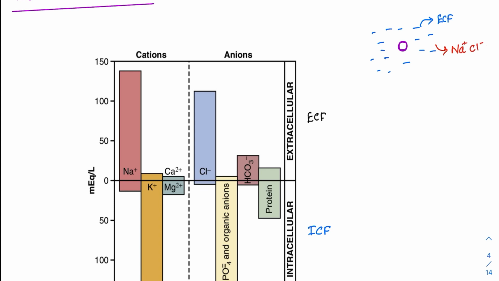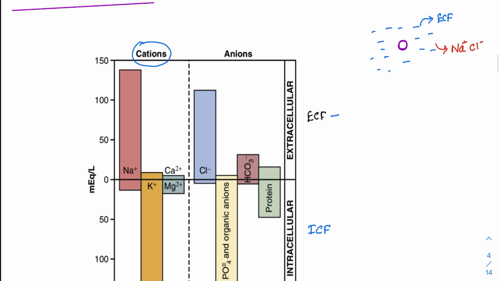Once you know this concept, it is easy to remember which cations and anions are maximum in which compartment. The maximum cation present in ECF is sodium. They will also ask about one more substance which is more in the ECF, which is calcium. These are the major cations of the ECF.